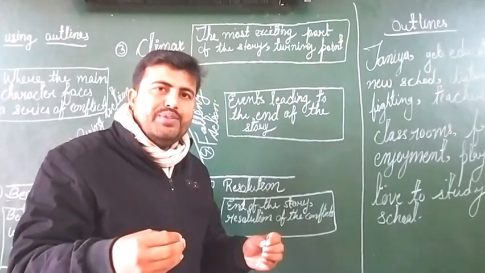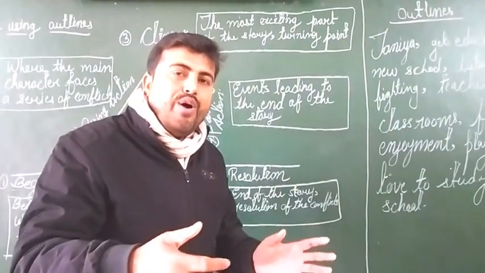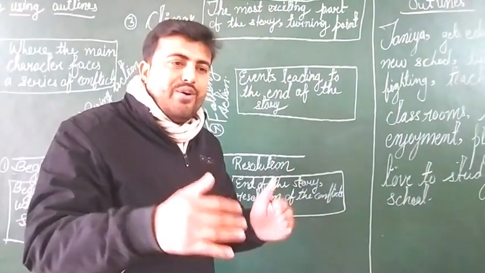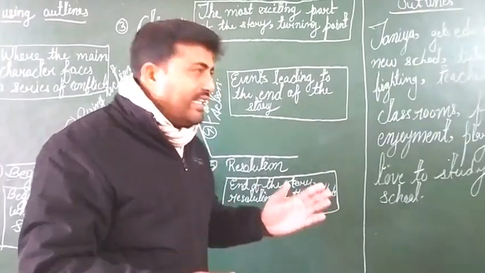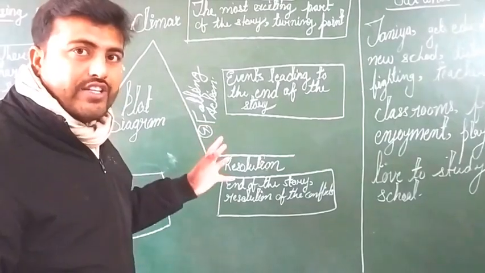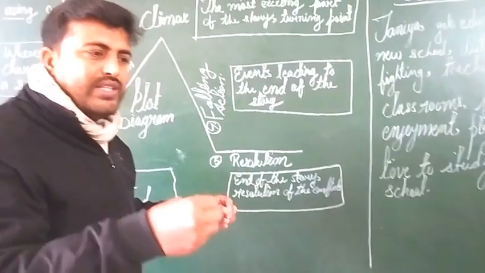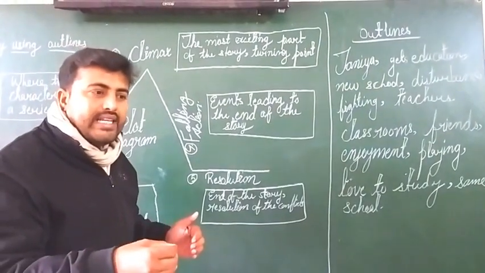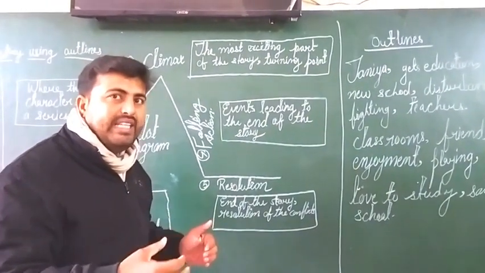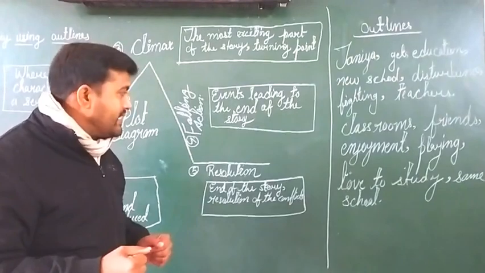The events are going to resolve all kinds of grievances, disturbances, and conflicts. That is called falling action. It means action slowly goes down, slowly about to complete all the conflicts.